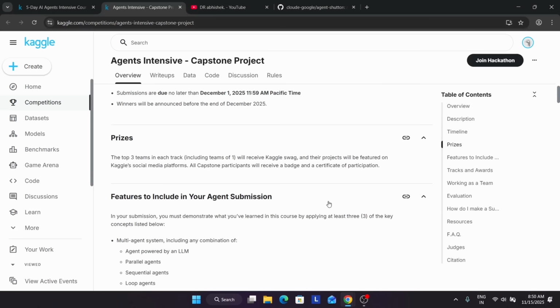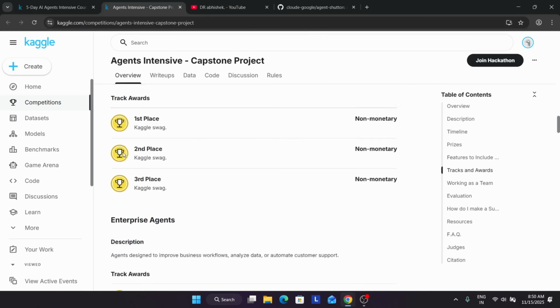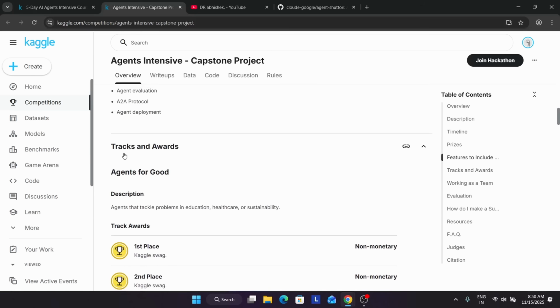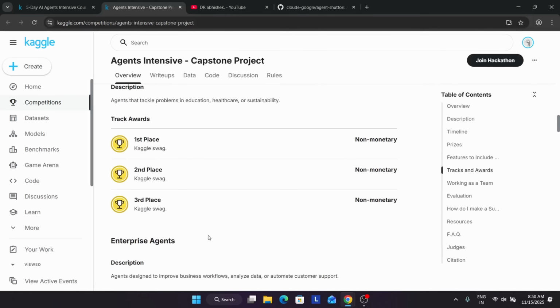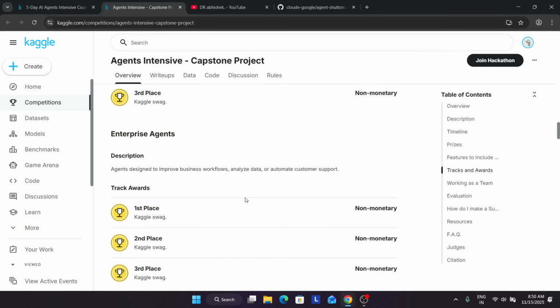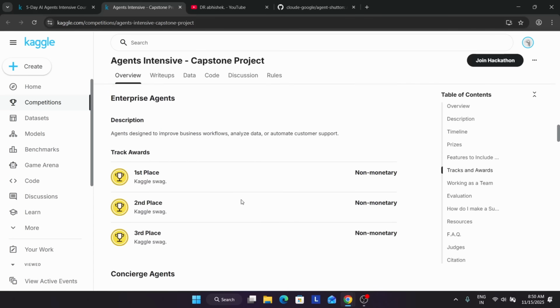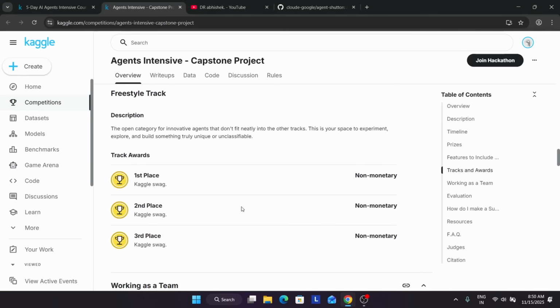First of all, if we come to the requirement features, here you can see that we have multiple tracks and awards. As said, only 12 teams will be getting the swag, or 12 individuals. They have divided it into 4 tracks. In the first track, only 3 people will get the swag. Similarly, in the second track, which is enterprise, 3 people will get it. Similarly, all of these will have 3 people getting swag. So it's now more competitive.